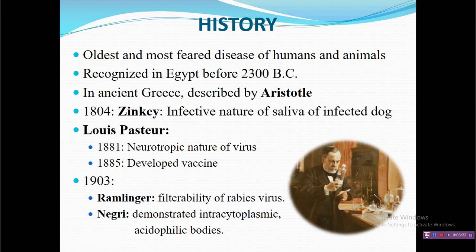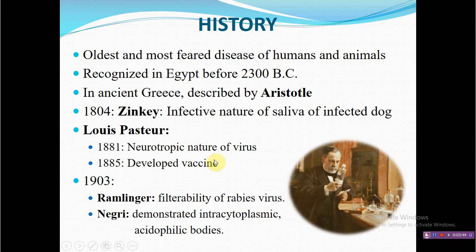Important scientists contributed to the understanding of this virus, its pathogenesis, its transmission mechanism, and the development of vaccine. The important contribution was given by Louis Pasteur in the late 19th century, who successfully developed the vaccine.